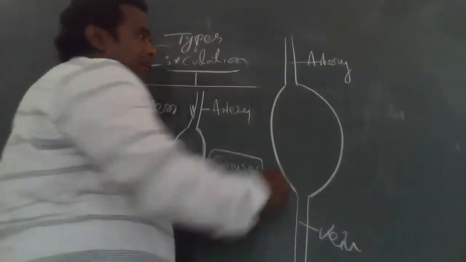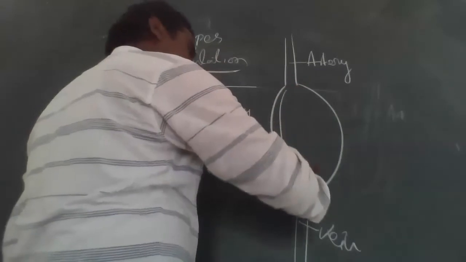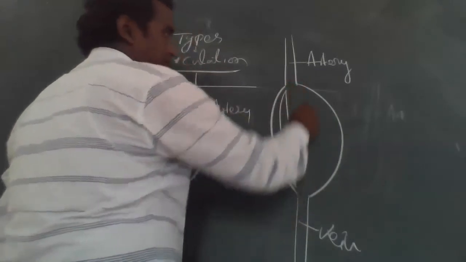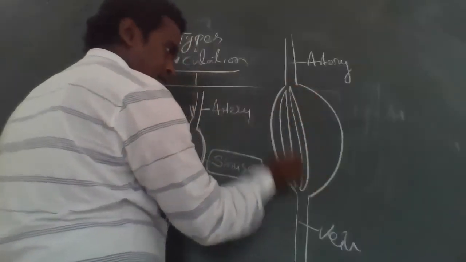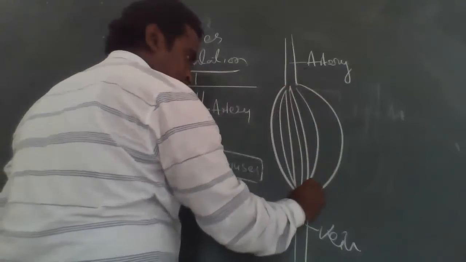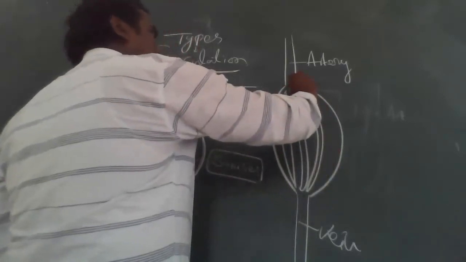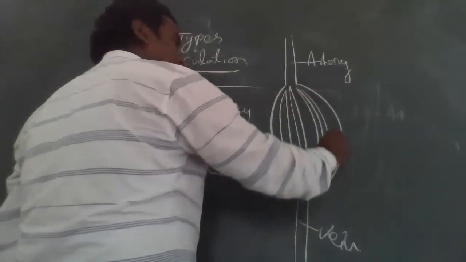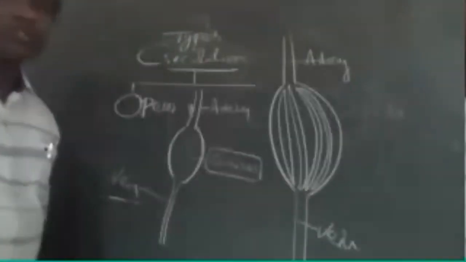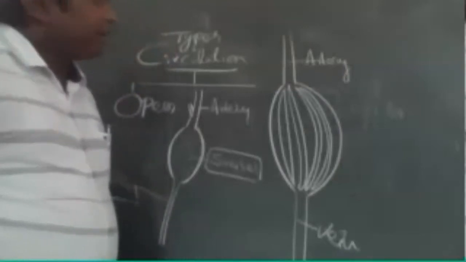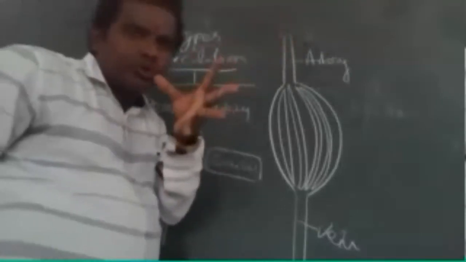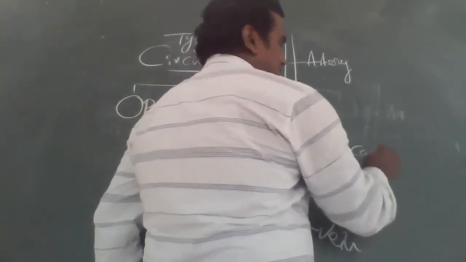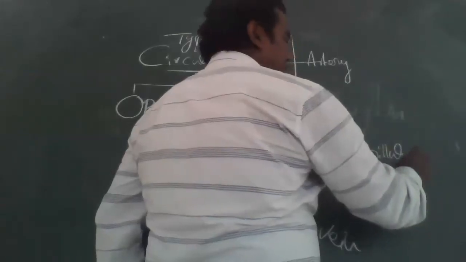But here, what happened? You must be remembering that the artery splits into, you know very well, capillaries.